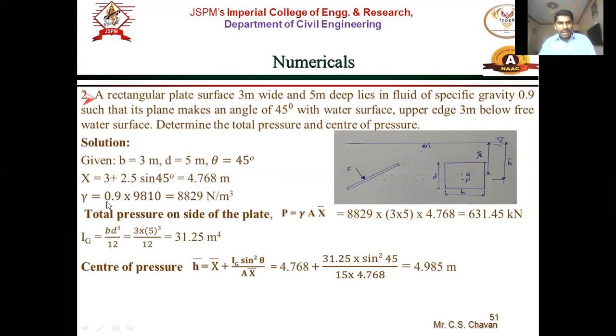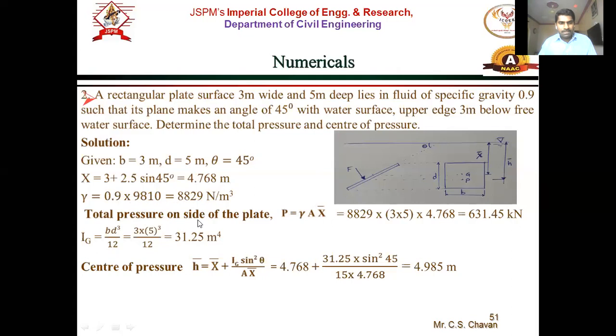Gamma, as it is an oil, is 0.9 into 9810. 9810 is gamma of water, and rho of water is 1000 kg per meter cube, whereas gamma is 9810 Newton per meter cube. So therefore gamma for oil, here we consider oil of 0.9 specific gravity. So whatever fluid this is, it is oil. So therefore it is 8829 Newton per meter cube.